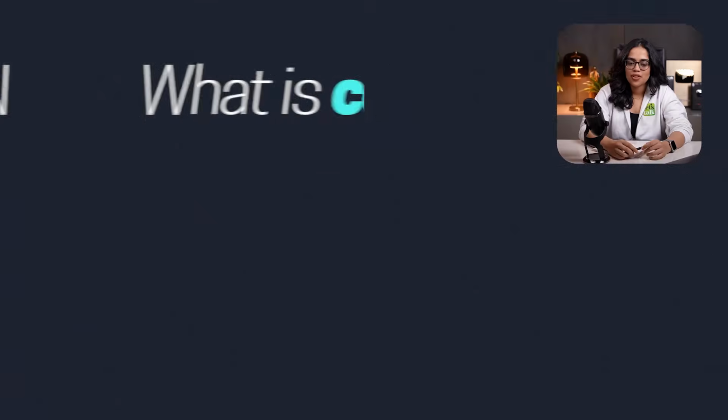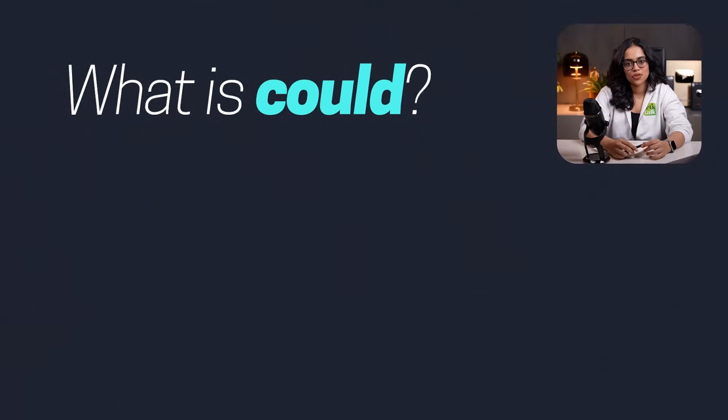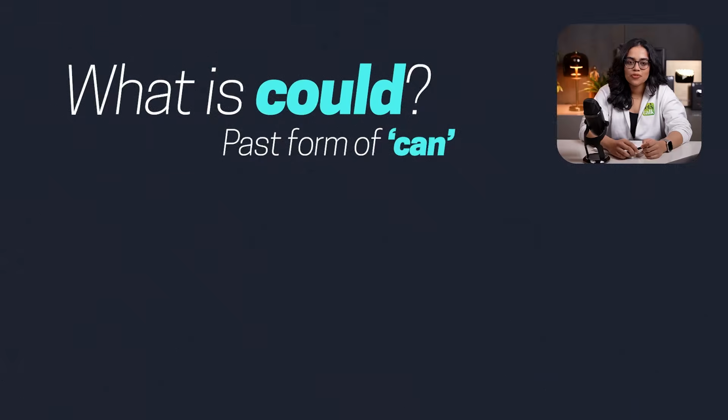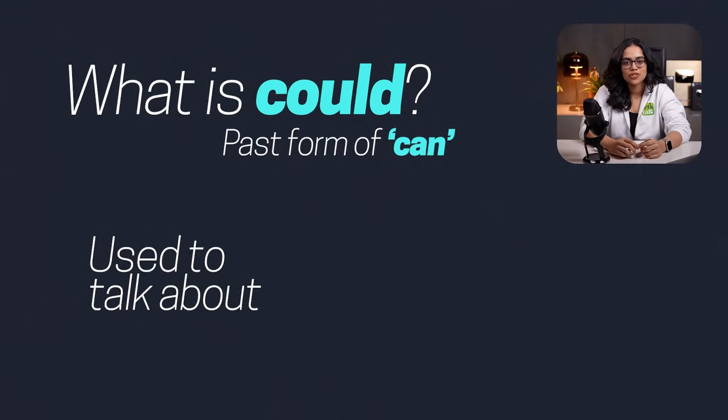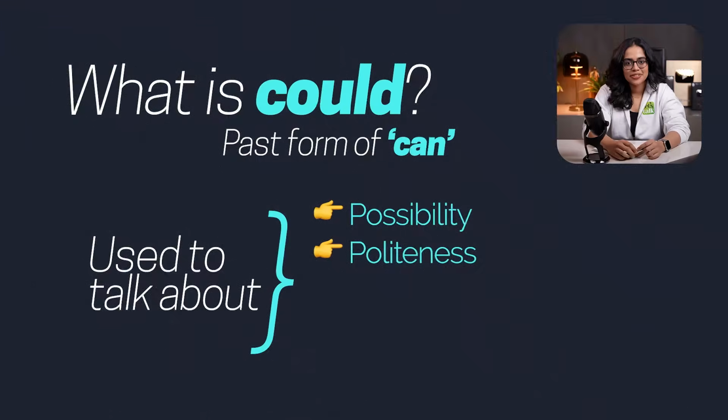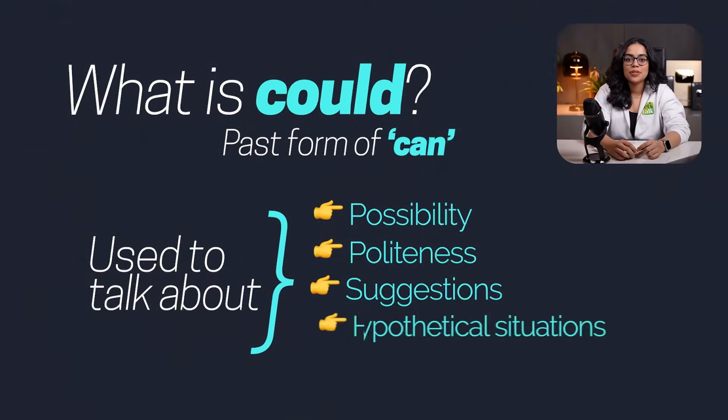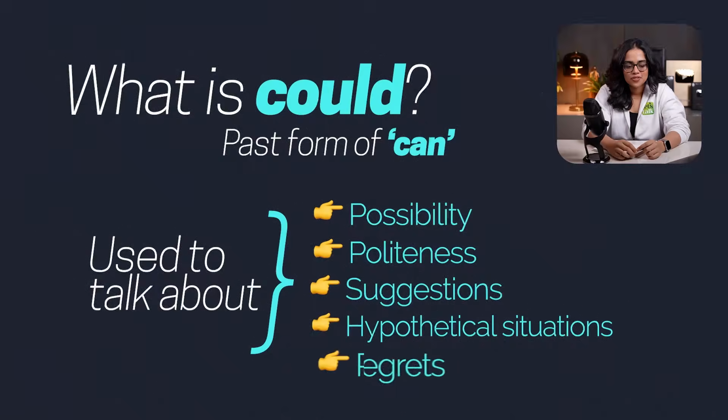First, what is could? Now, could is the past form of can. But it's not only used in the past. It's used to talk about possibility, politeness, suggestions, hypothetical situations, and regrets. So these are all the situations in which we use could.